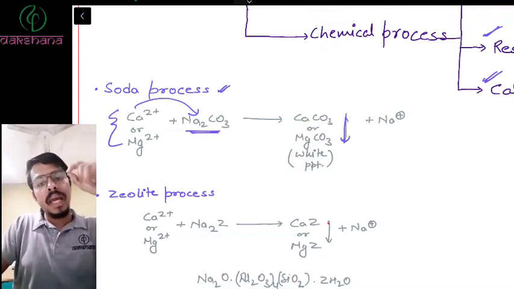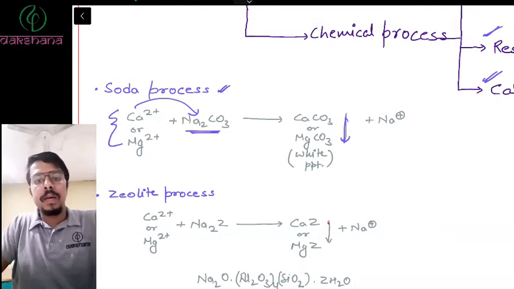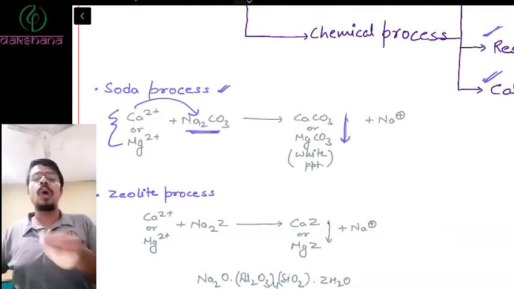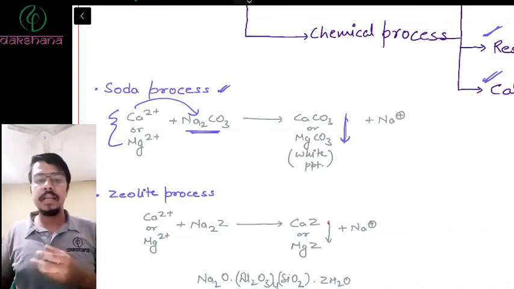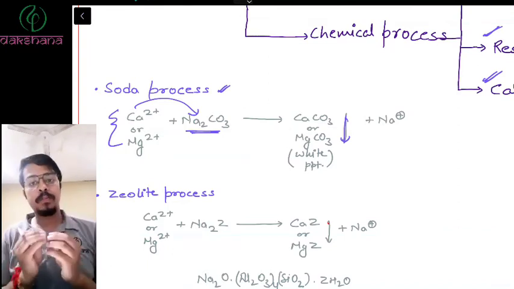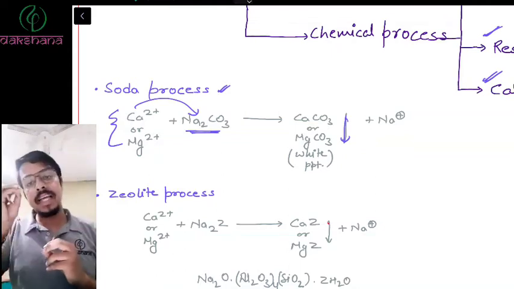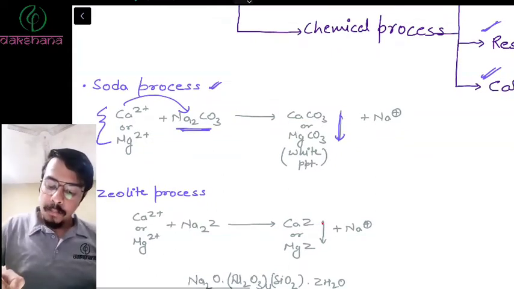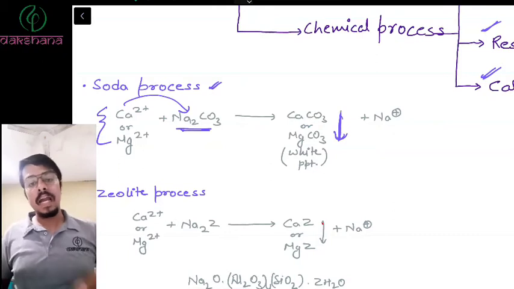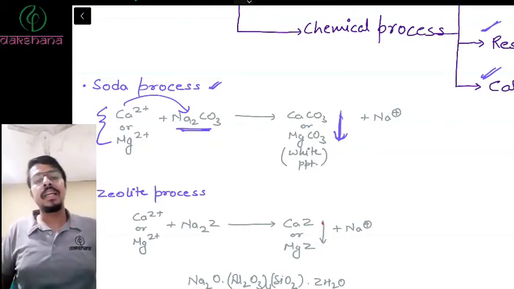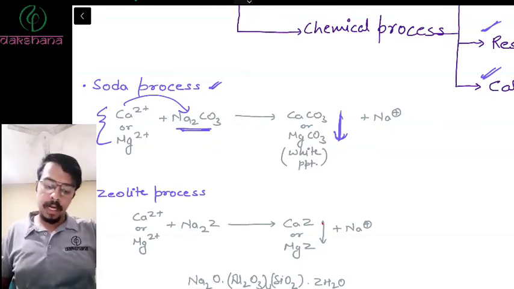Why am I telling you again and again that we get soft water easily? Understand this fact: because we are removing calcium, and if the calcium is removed, then you won't have any hardness, even if you have different anions. So the major thing is that you're removing the main source of hardness, and that is calcium and magnesium, by precipitating them out. And if you precipitate them out and filter them out, you can easily get soft water, right?